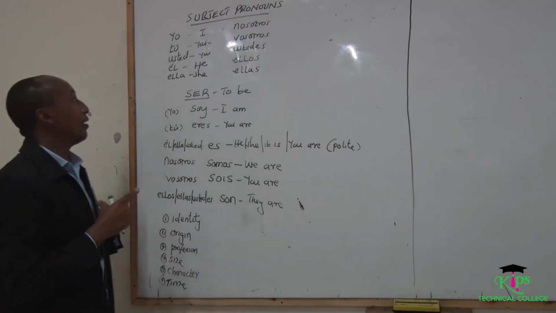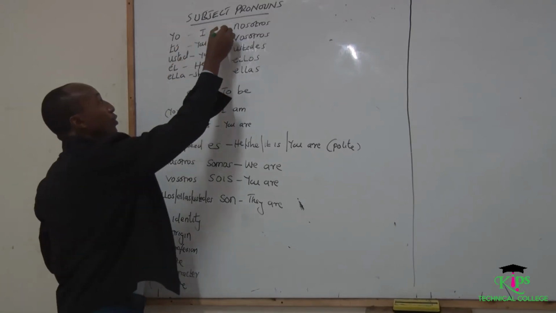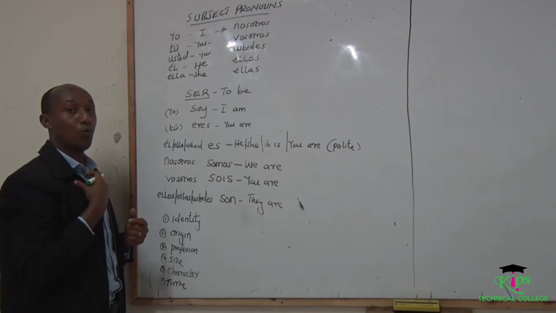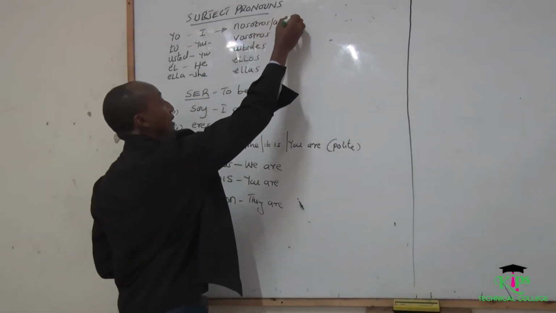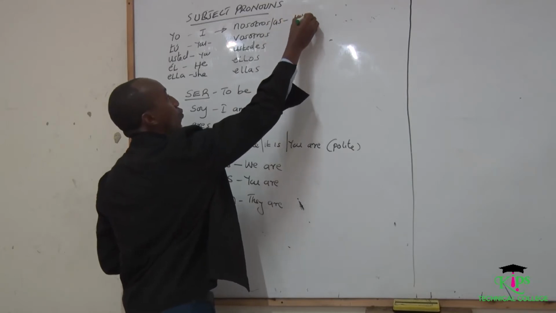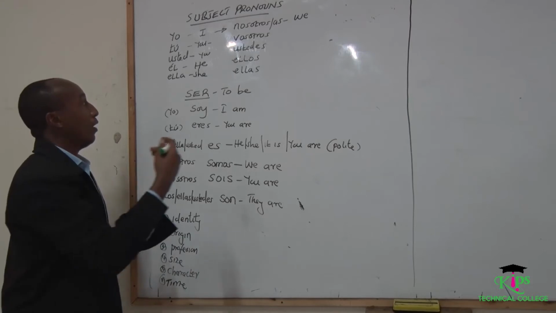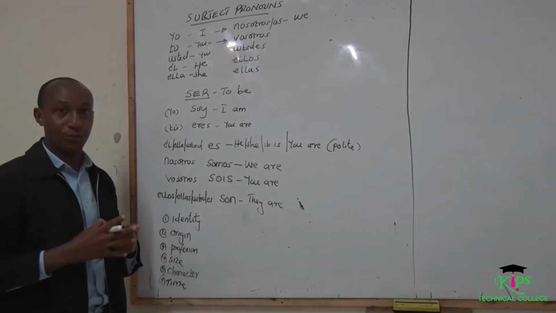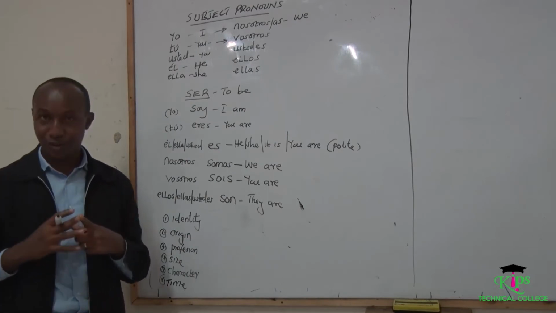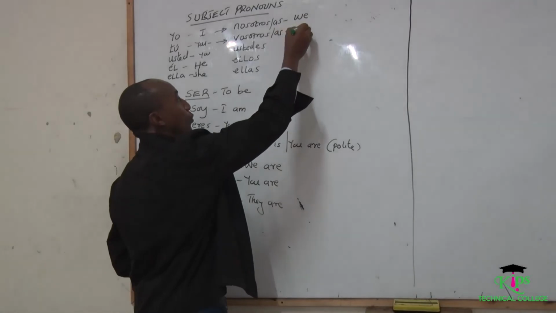Now, when you want to form their plural, this is how you do it. From yo, we go to nosotros. I, we. Nosotros is for men. Ladies cannot say nosotros, but nosotras. That is we. Nosotros for men, nosotras for women. We have tú, its plural is vosotros. Ladies will say vosotras. So we say vosotras, which is you, plural.